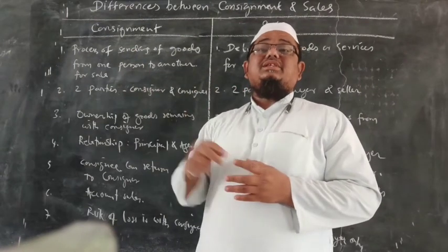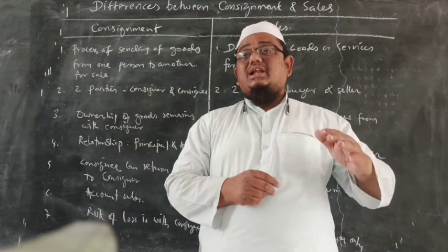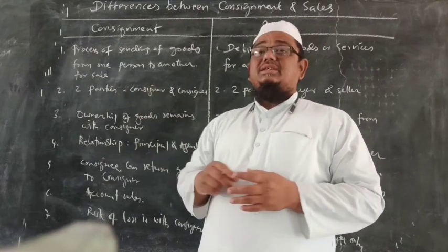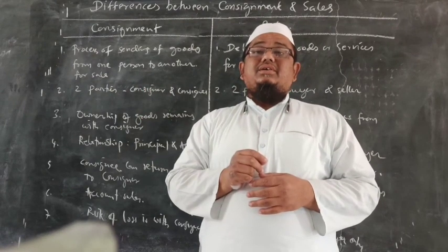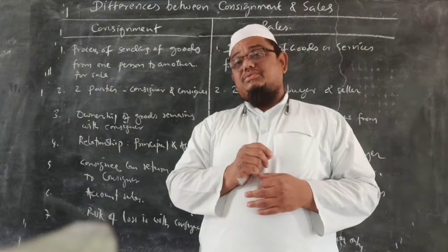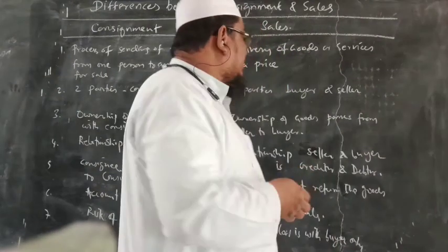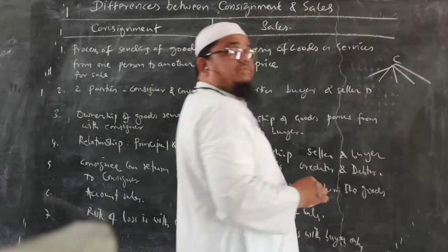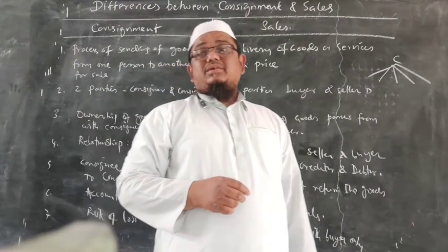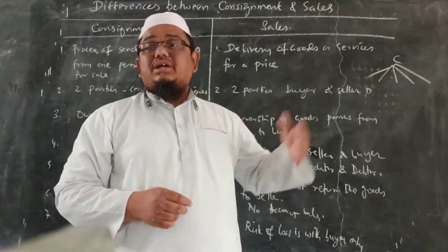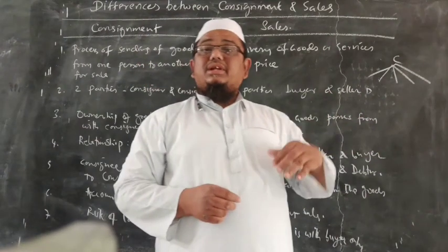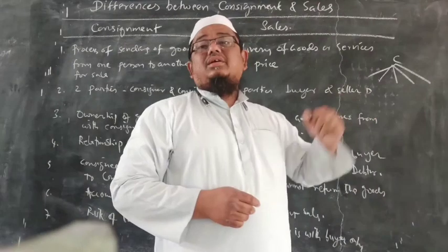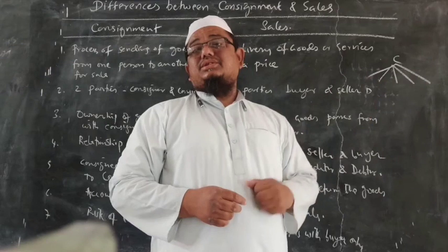These agents will sell the goods to the sellers. The seller in return sells the goods to the consumer. So this consignment is a part of the channel of distribution. Suppose for example, a company may have many distributors. Distributor means wholesalers. So the company will be supplying the goods to the distributors, and the distributors in return are supplying those goods to the retailers, or they are selling those goods.